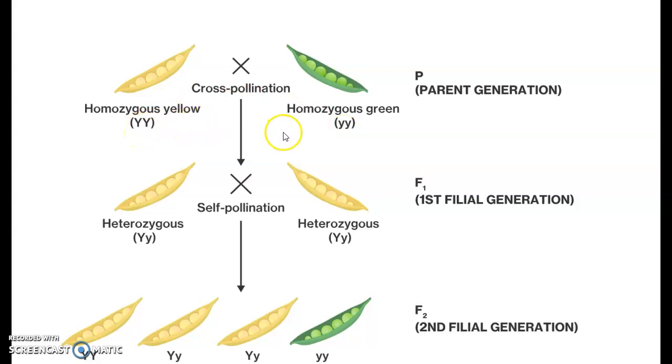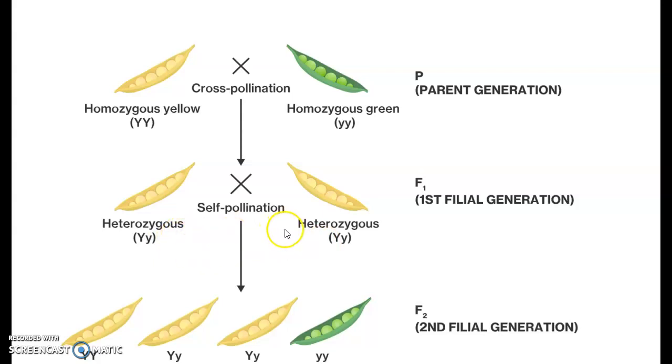With the yellow and the green parents, here's the first generation of offspring. Gregor Mendel was surprised that all of the offspring were yellow. But if you look at the alleles, each offspring has one capital yellow and one lowercase green, but the green color didn't show up because it's recessive.